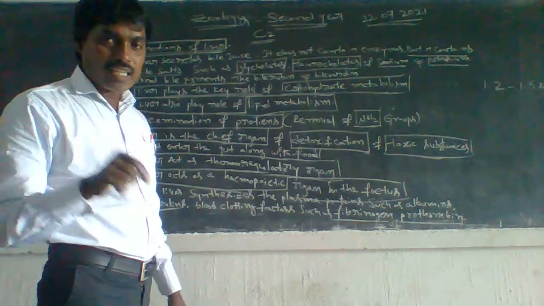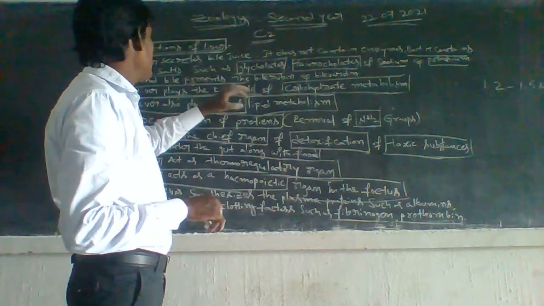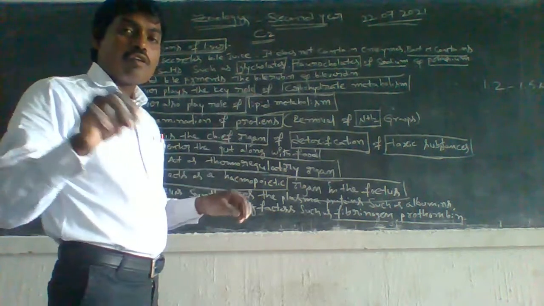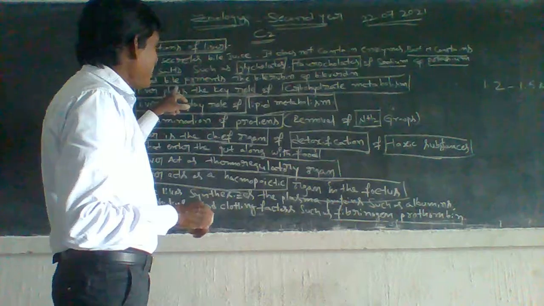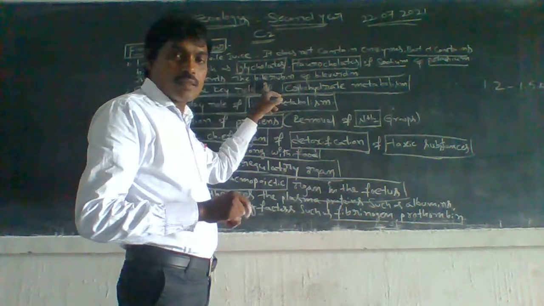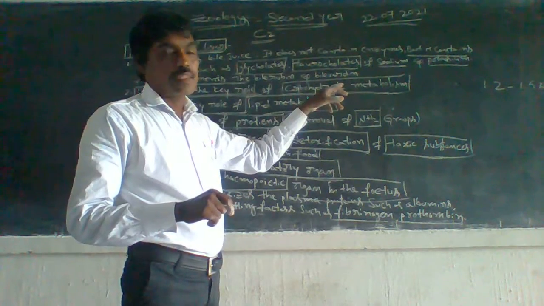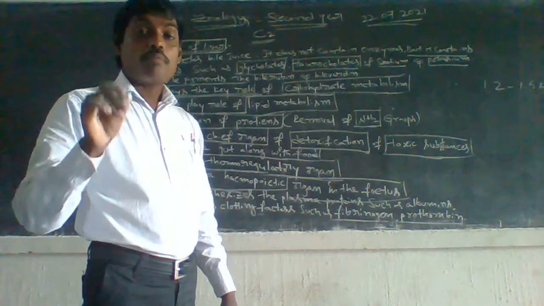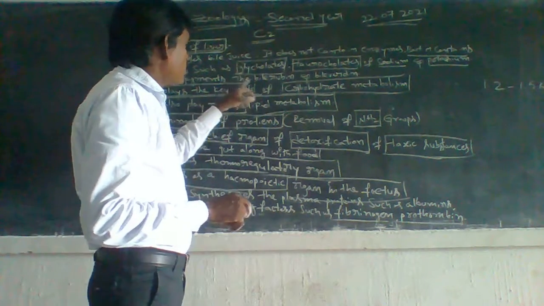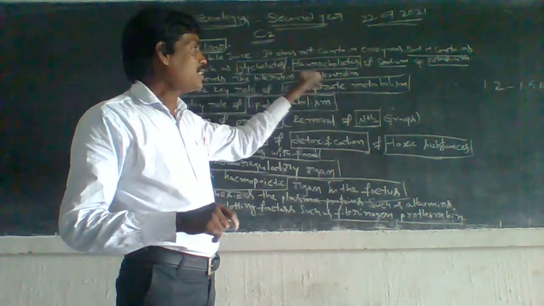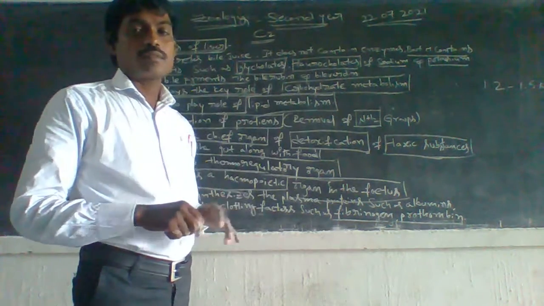The liver secretes the bile salts and the bile pigments. Bile pigments are bilirubin and biliverdin. Bile salts are sodium and potassium salts. This is the first one.